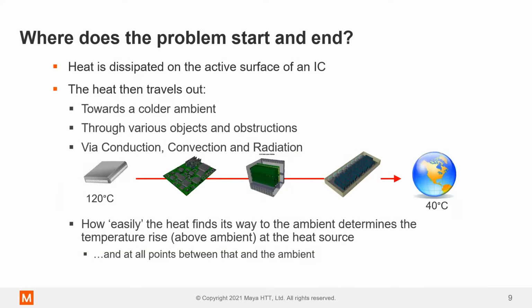Carrying on, let's talk about the main problem. Where does the problem start and end with electronics? The hottest part of any electronic system is what we call the junction temperature. The junction temperature is the temperature of the silicon or the semiconductor within the IC. That's what's doing the switching, that's what's performing the calculations, and the logic goes through. It's always within a chip. If you open up your computer or your phone, you'll see a board with a bunch of chips on it, and inside the package, the chip itself is very, very small, on the order of millimeters or smaller, and that's what's actually getting very hot.